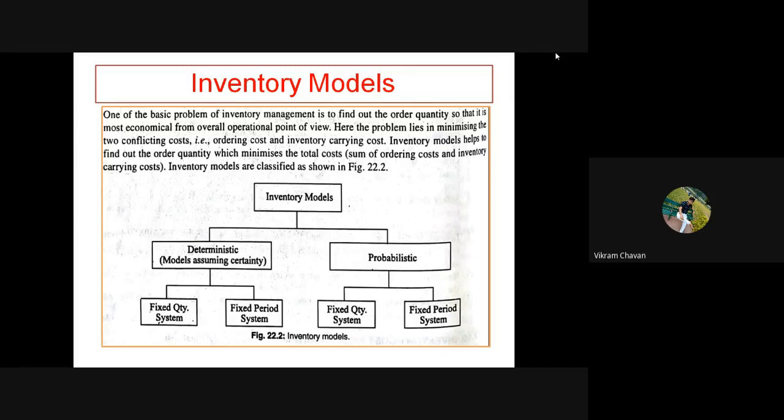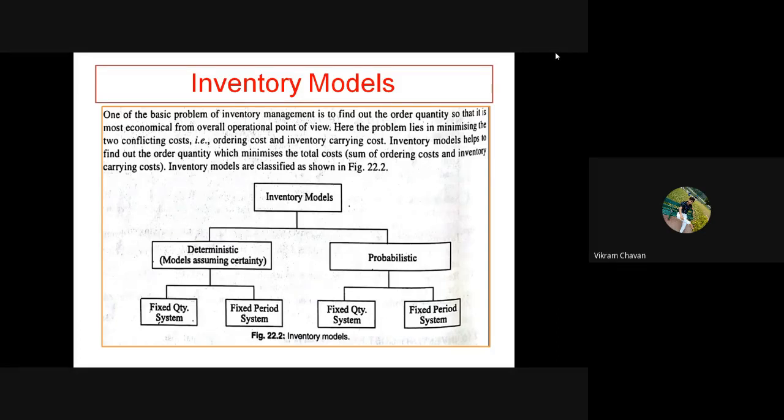Total cost is the sum of the ordering cost and the inventory carrying cost. The ultimate goal is to find out the order quantity and to minimize the annual total cost related to inventory. Annual total cost is the addition of ordering cost and inventory carrying cost.